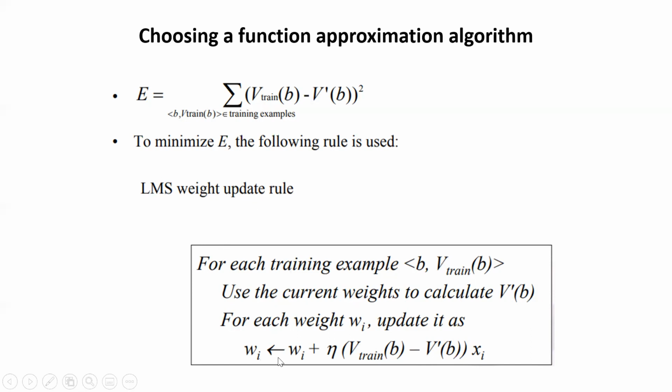In this, wi is updated to wi plus eta times (V train of b minus V hat of b) times xi. We first reduce the error, then update it, just like a negative control system. So this method calculates the least mean square. If we want to minimize the error, we use the current weights to compute V hat of b, and update each weight wi. Here eta is a small constant that moderates the size of the weight updates, right?